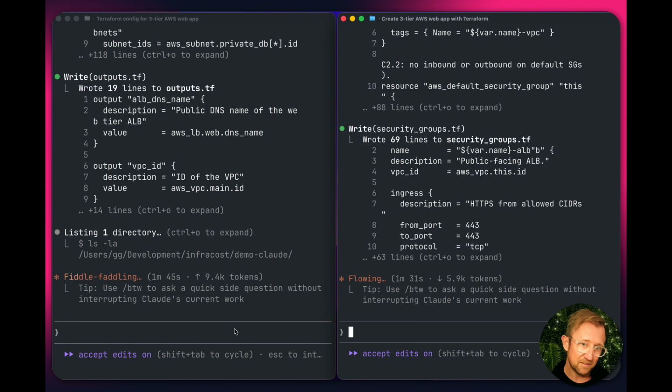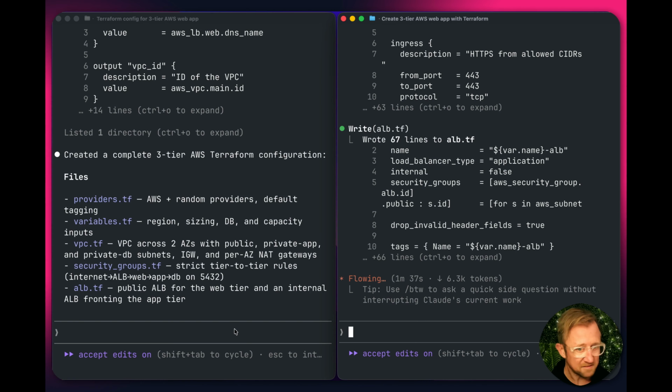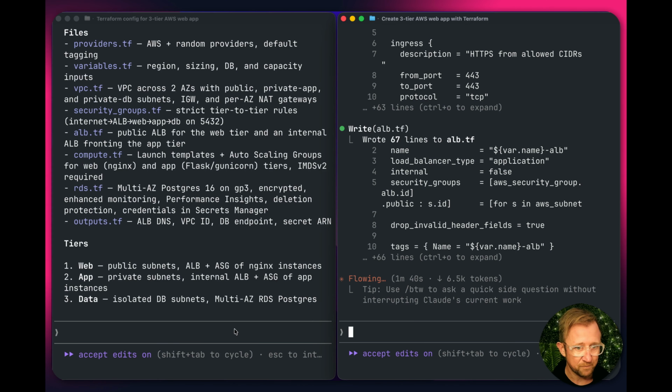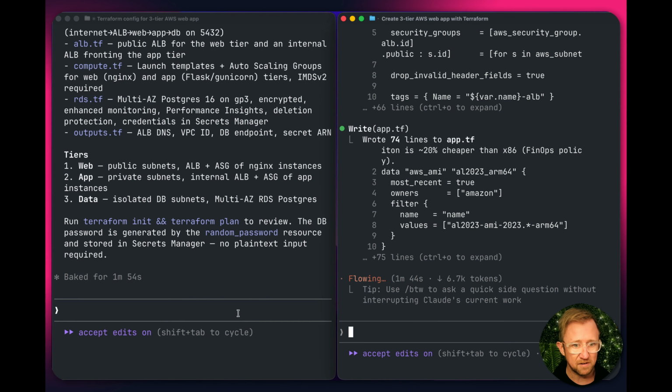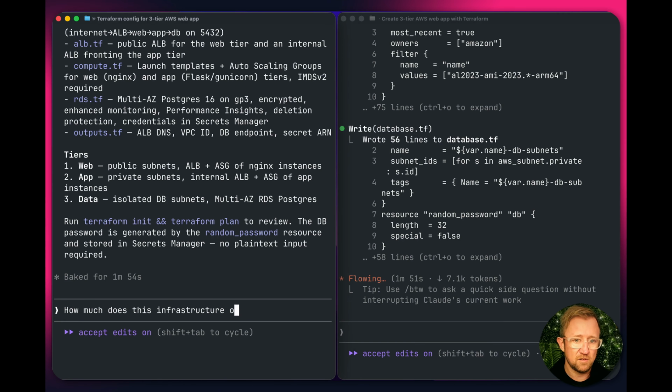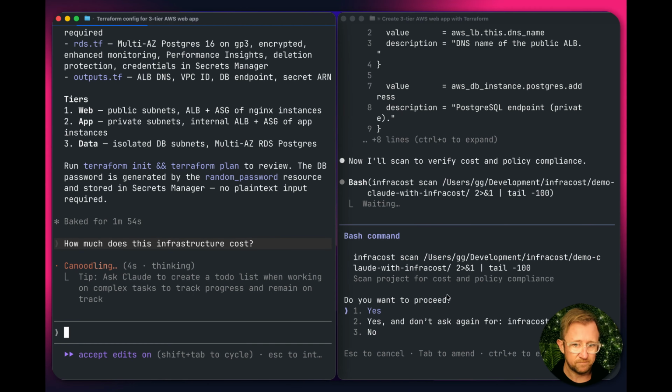So we can see on the left, it's already writing the outputs now. It's created. It's going to go through now and explain what it's actually built. And this is where we find out what we've got. Okay, it's all done. 3-tier web app, ALB, multi-AZ Postgres on GP3. All right, how much does this infrastructure cost? Oh, cost. Let's go. I'll ask Claude to work out the price of that.